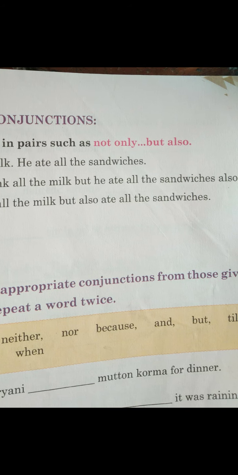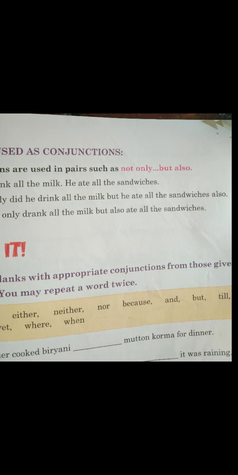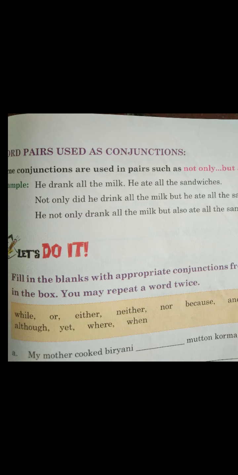See how we have used it: he not only drank the milk but also. So when we are saying something more than that, we use not only. Not only he drank all the milk but he ate. So this way we are using the conjunction. So children, you came to learn that a conjunction is a word which is used to join words, phrases or two parts of a sentence, and the general uses we have come across are and, but, because, since, until, though, that, while and all that.